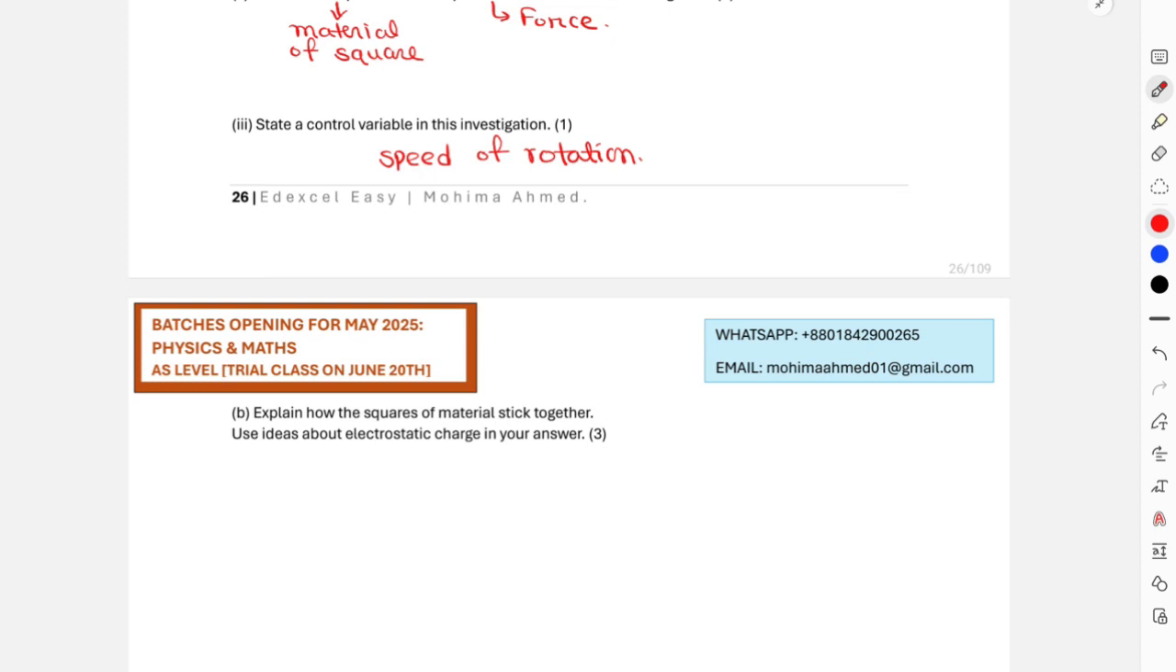Obviously, what happens is firstly because of friction between the pieces of material, electrons transfer between the squares, and one becomes positively charged and the other becomes negatively charged. The one that becomes negatively charged gains electrons, and since the squares become oppositely charged, they will attract each other. And this is how the squares of material stick together.